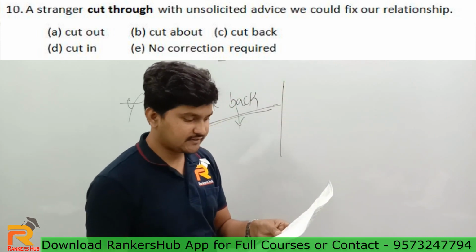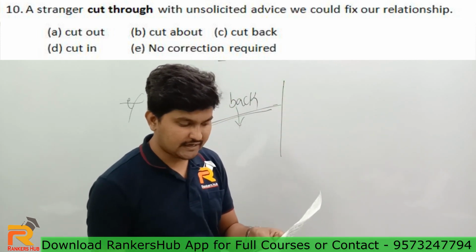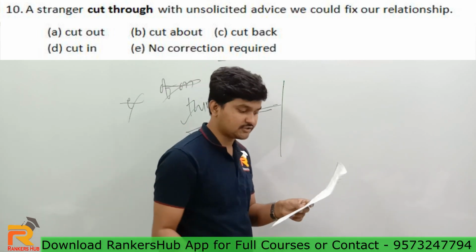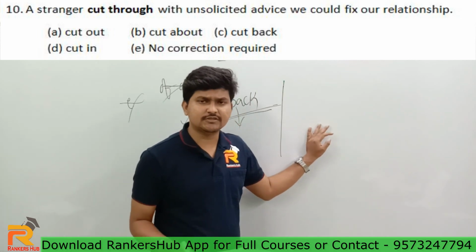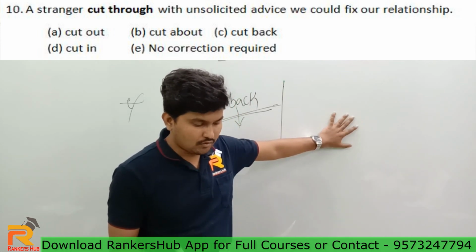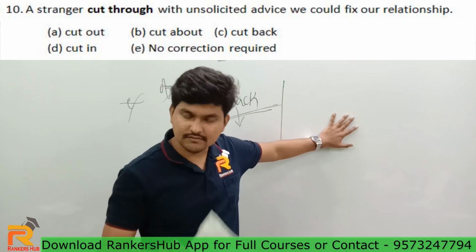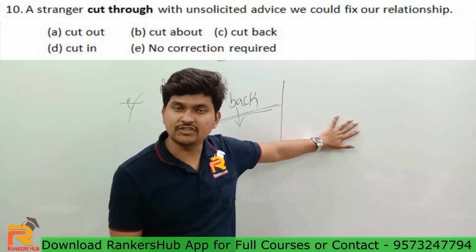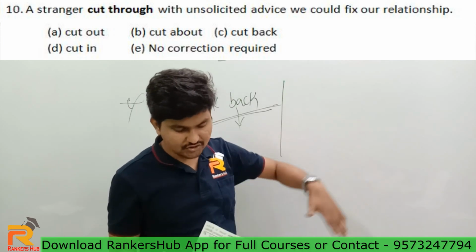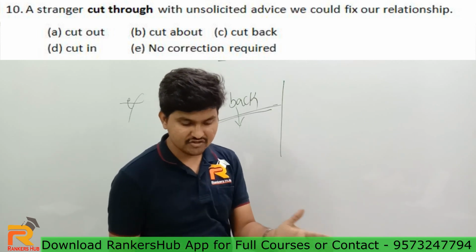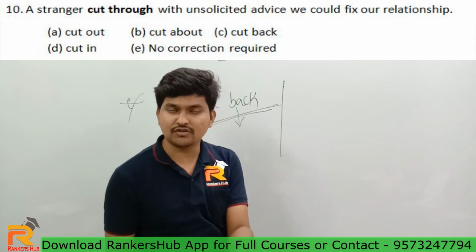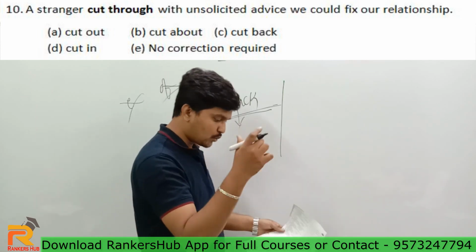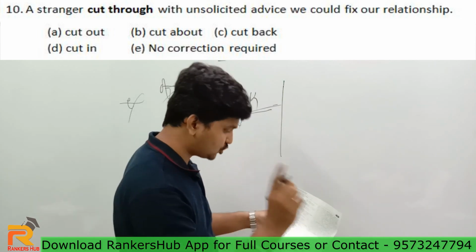Okay, what is the next question guys? A stranger cut through with the unsolicited advice on how we could fix our relationship. Well, see, you're talking about a relationship, and actually you don't have a good relationship right now. Just try to imagine like that. This sentence is saying you have a situation in your relationship where you are finding a difficult time. A stranger actually cut through, that is given. A stranger cut through with unsolicited advice. You're not seeking the advice, but he is intentionally getting into the scene and giving the advice which is unsolicited, which is not sought actually.